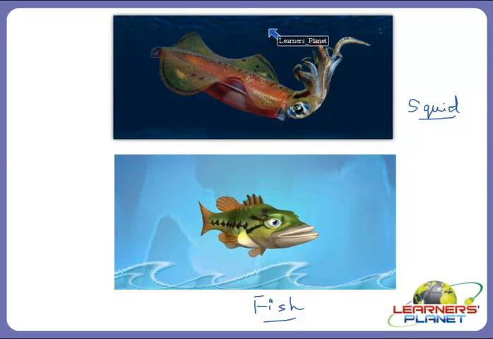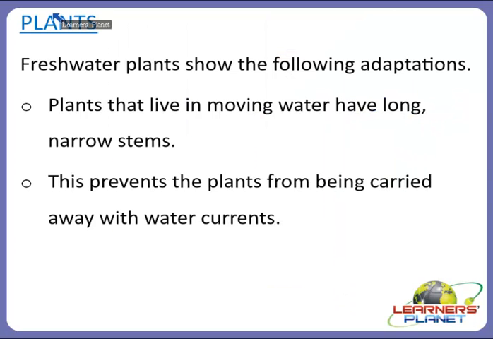So there are many animals which live underwater, at the bottom of the seas, oceans, rivers, ponds and lakes, and so they are able to survive in these major habitats. So that was all about the animals which we saw. Now let us study plants. What type of adaptations do plants have which live in the aquatic habitat?